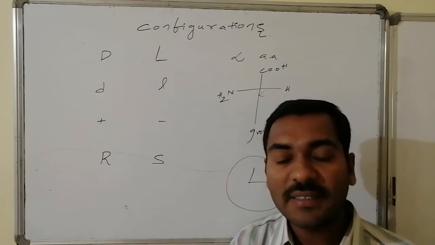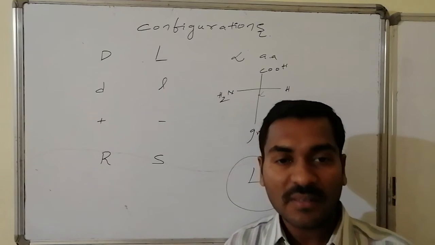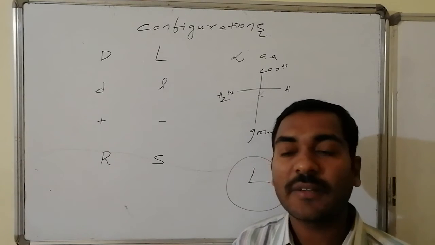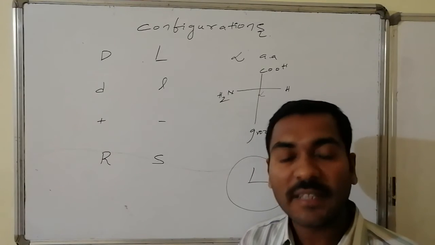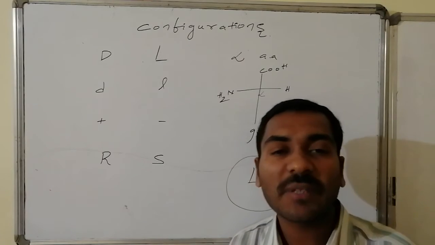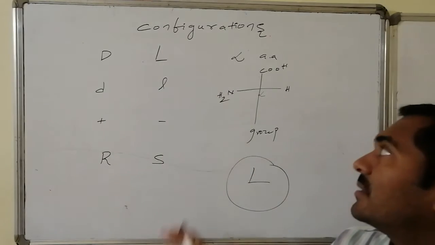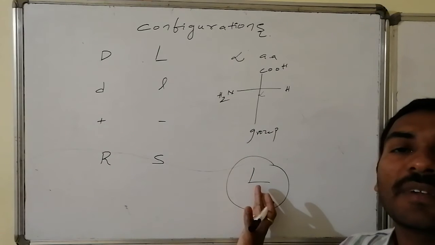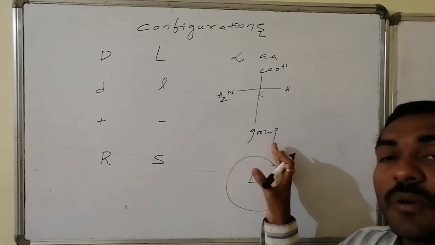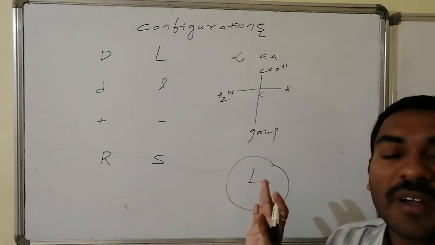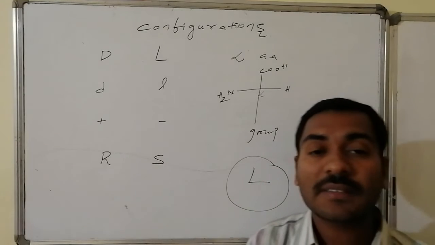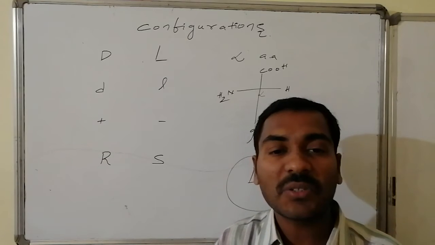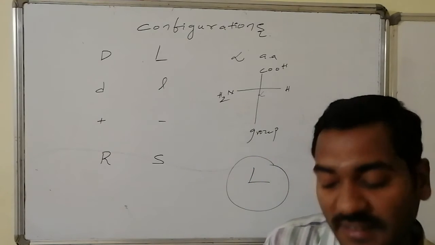In amino acids, on the first carbon, that is the alpha carbon, if the most electronegative group, NH2, the nitrogen connectivity, is present towards the left, this is L configuration. Most electronegative at the bottom towards the right in sugars is known as D configuration. Thus capital D and capital L are restricted to sugars as well as amino acids.